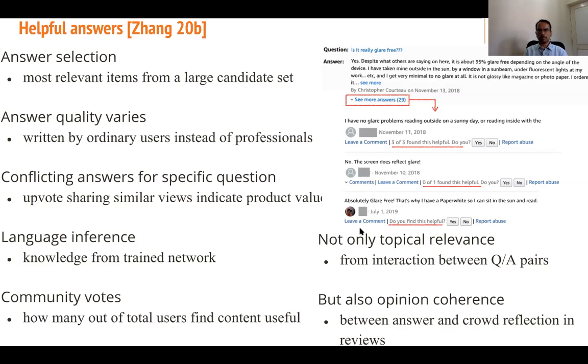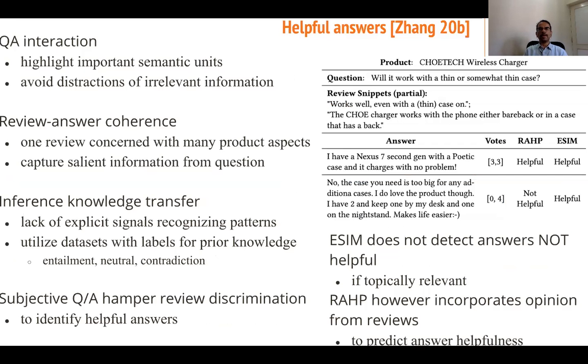QA interaction highlights important semantic units, avoiding distractions of irrelevant information. Will it work with a thin or somewhat thin case? A review snippet says it works well even with a thin case on. The charger works with the phone either bareback or in a case that has a back. The answers are like, I have a Nexus 7 second gen with a poetic case. And then the votes are like 3-3, whereas RAHP says helpful, and eSIM says both are helpful, right?